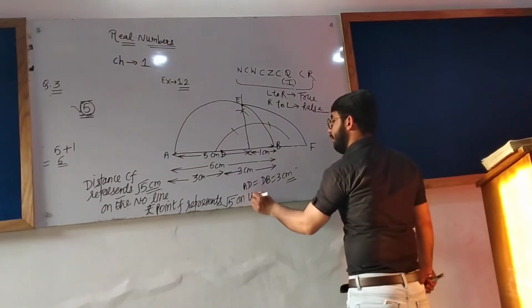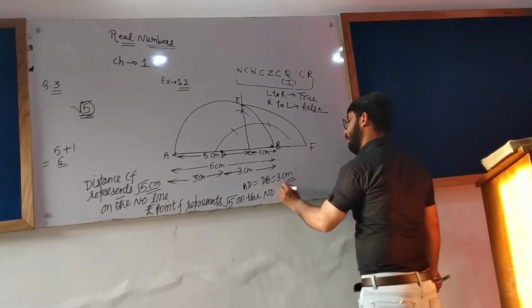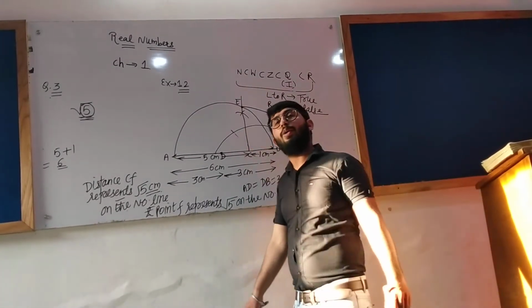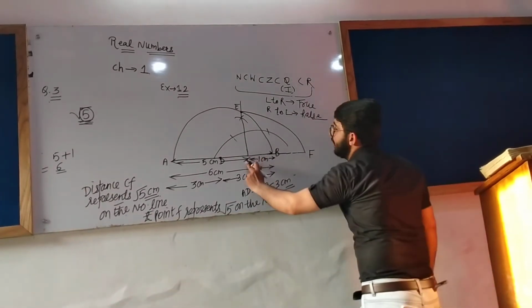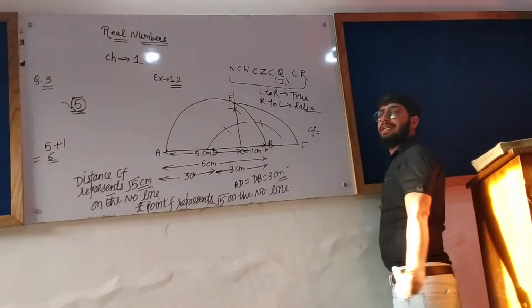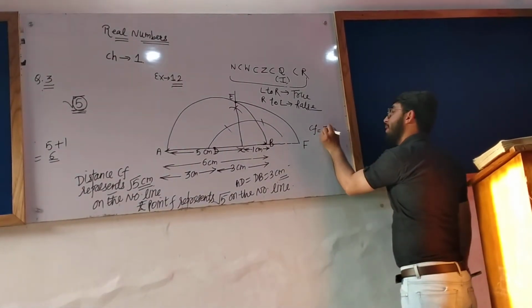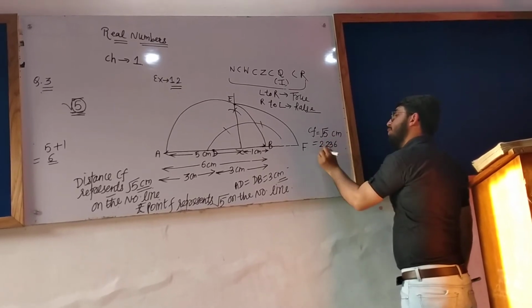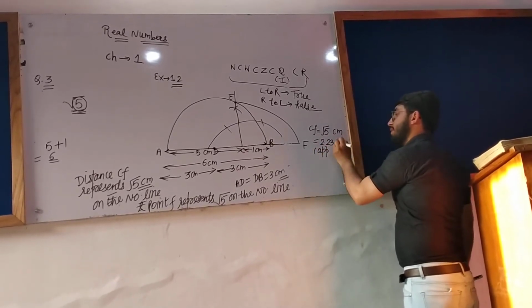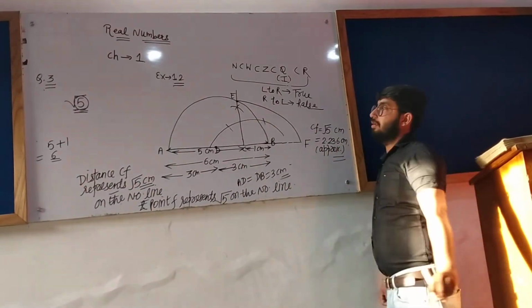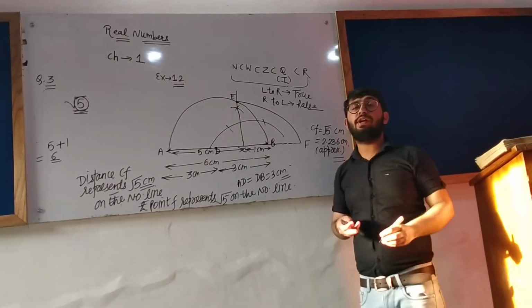If you want to verify whether your answer is correct or incorrect, you can measure this distance. The distance CF represents root 5 centimeter, and root 5 is approximately 2.236 centimeter. By this, you can verify your answer.